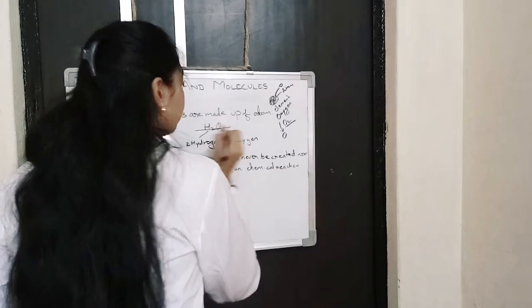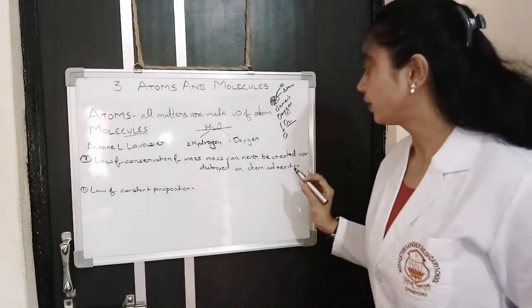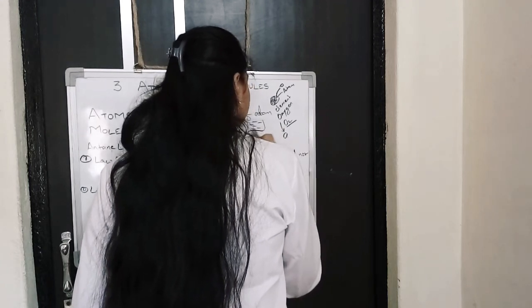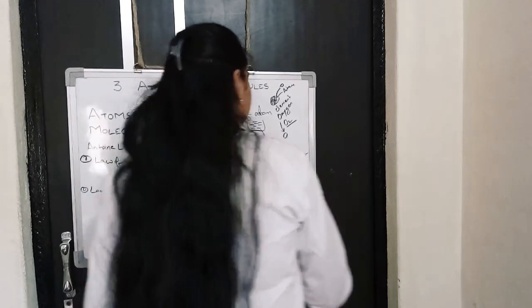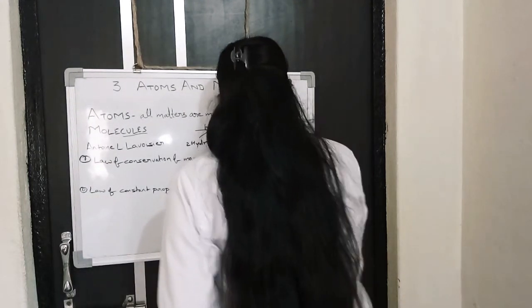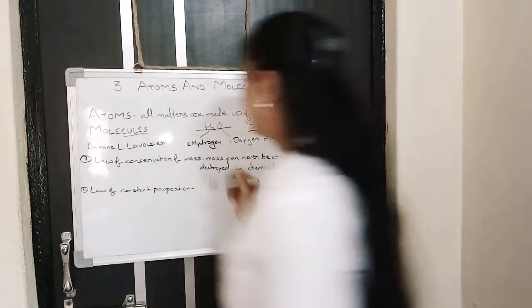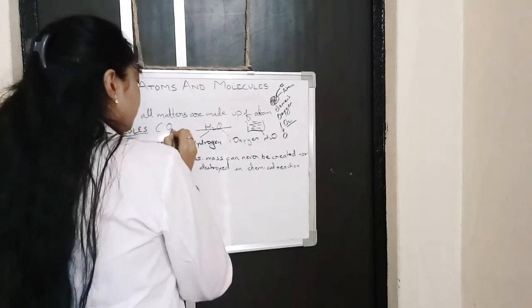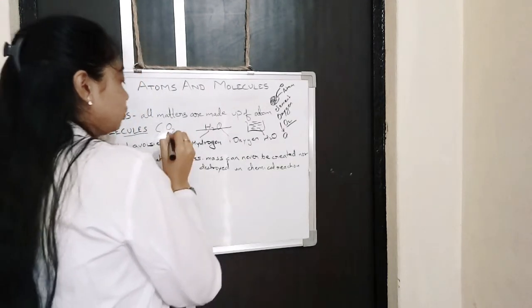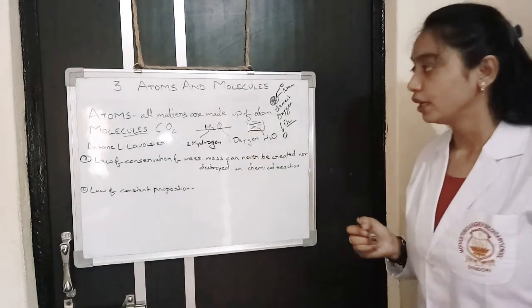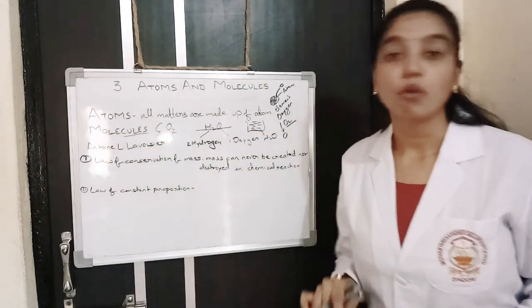So it is a molecule. Whenever you take water, you find overall only molecules of H2O. Another example we can take is CO2, one atom of carbon and two atoms of oxygen, and there are many more examples. So this is atom and molecule.